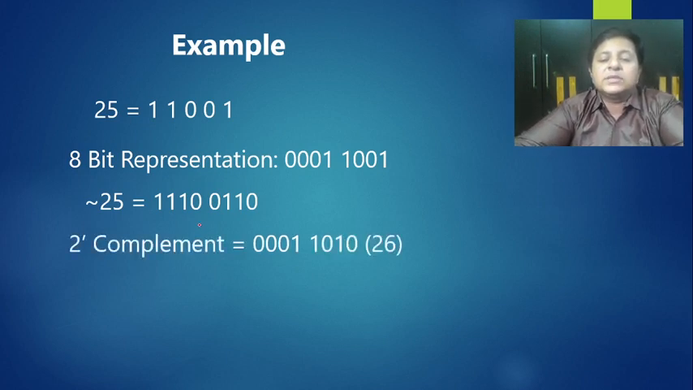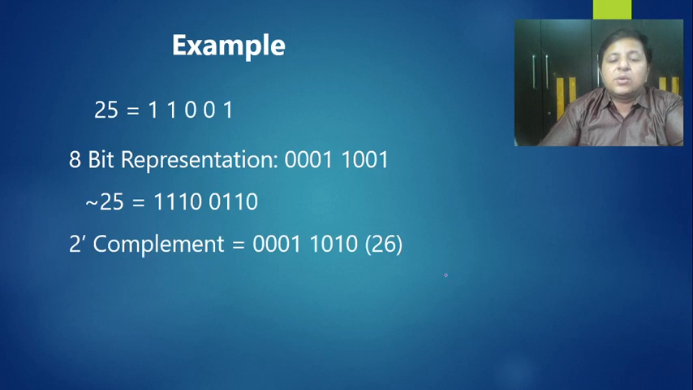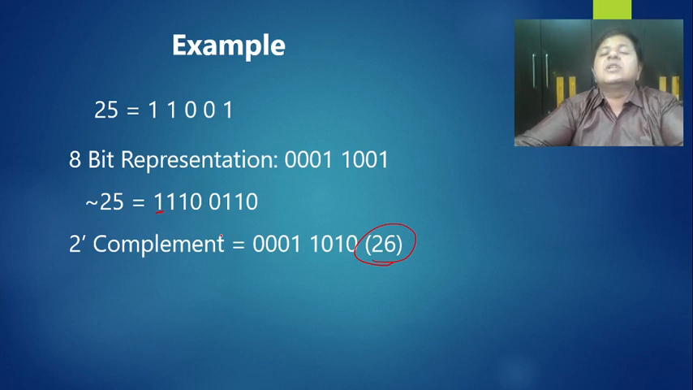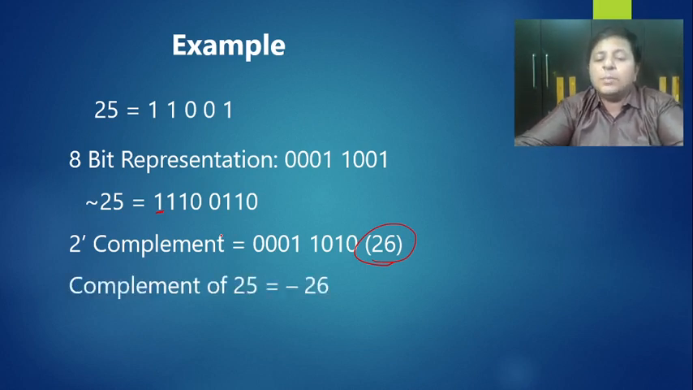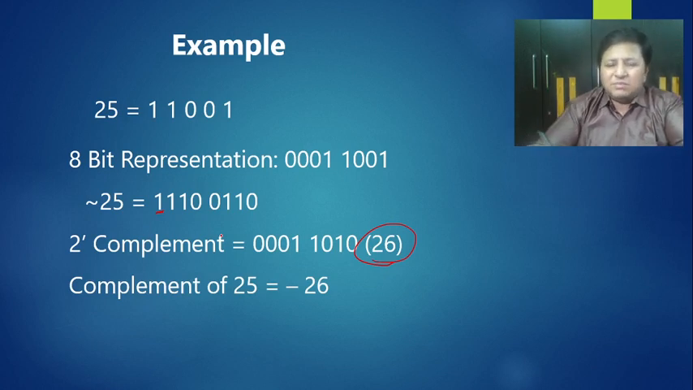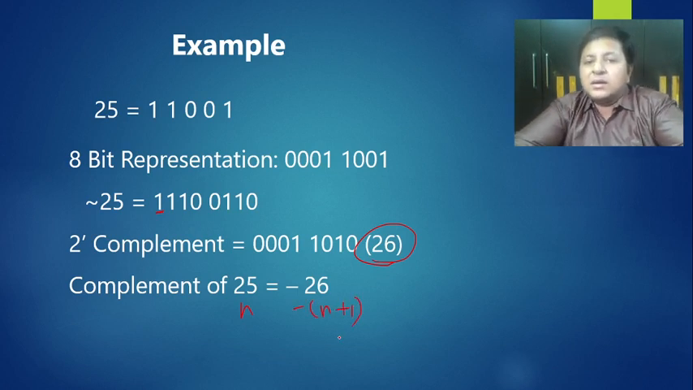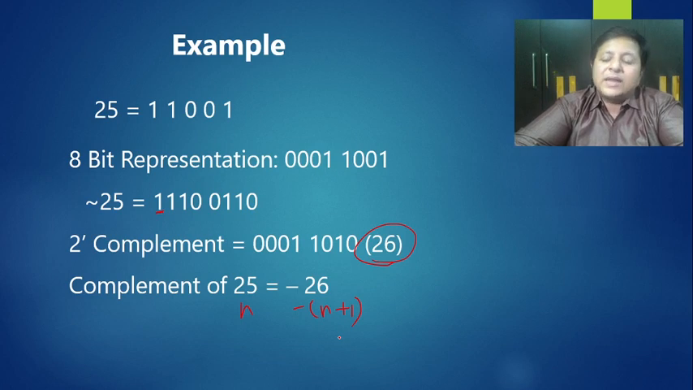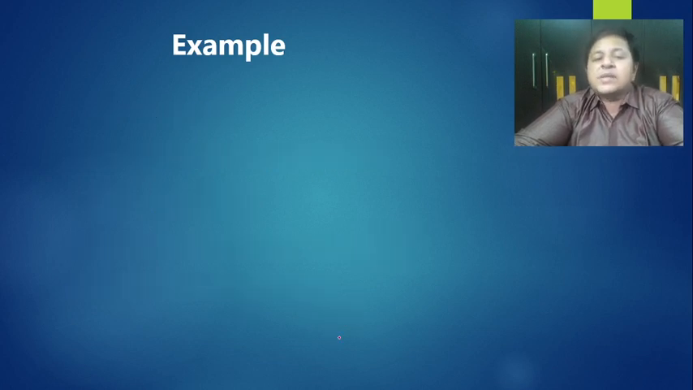So 2's complement is this, 0 0. You have to take 1's complement and then add 1 to it. I've done it directly. So in 2's complement you get this, that is 26 as the answer, but the sign bit was 1, hence the answer is minus 26. So complement of 25 is minus 26. So if I take the rule, complement of n can be considered as minus of n plus 1. Okay, that's the rule. And that you can very well cross check with other examples as well.